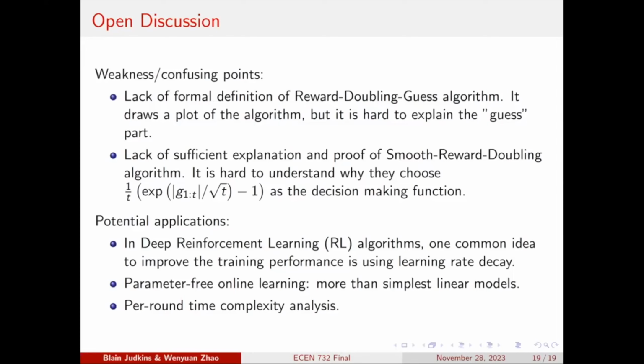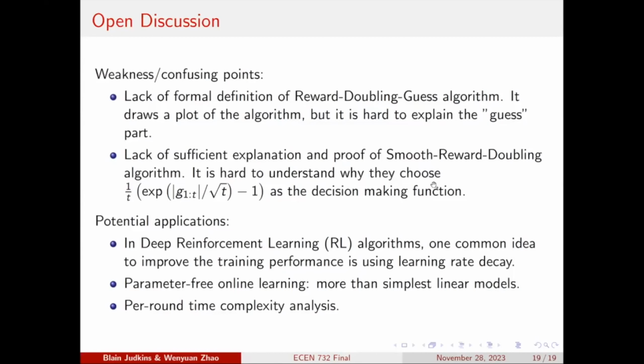And the second thing is that they also didn't give us sufficient explanations and proof on this smooth reward doubling algorithm. Actually, I think this is the most important thing in this paper, but it is very hard to explain their design and intuition on this fixed function they choose.